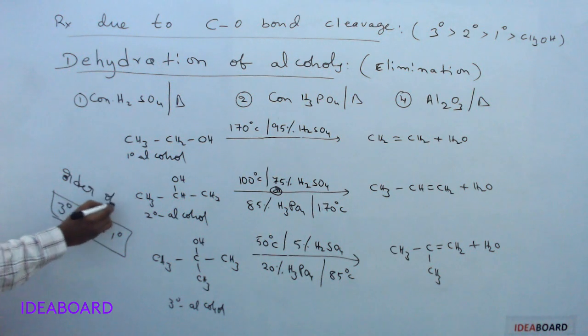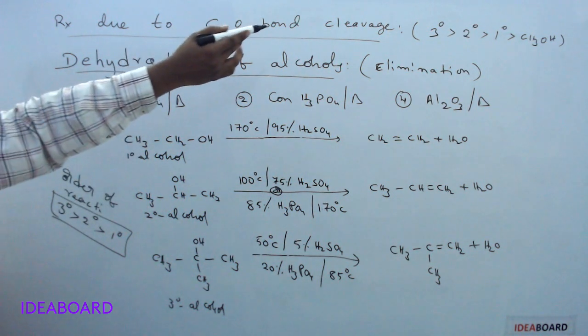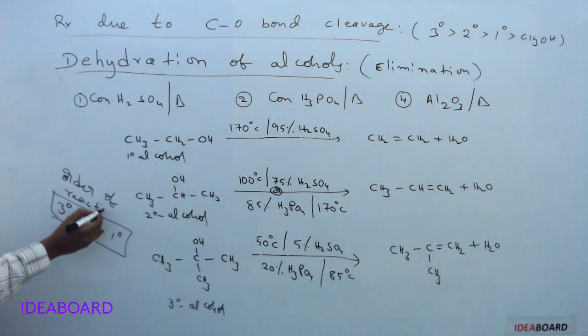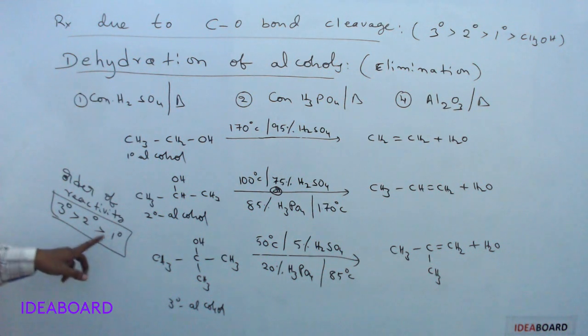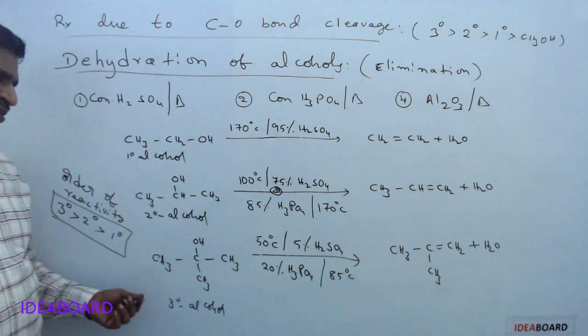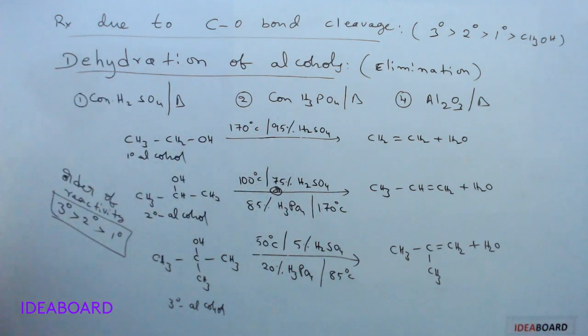So the order of reactivity towards dehydration is tertiary greater than secondary greater than primary. That is the rate of dehydration or order of reactivity of different alcohols towards the dehydration process.